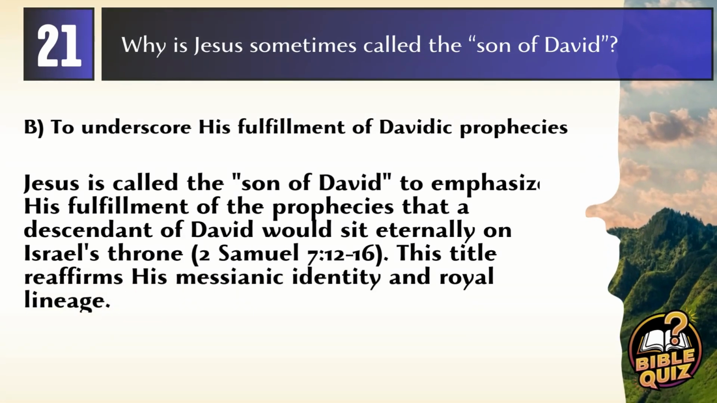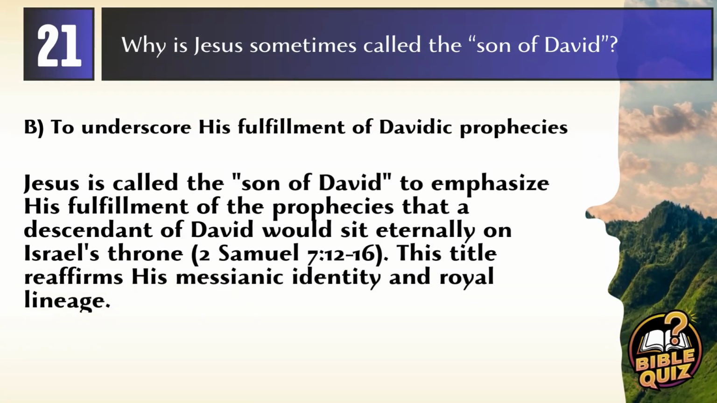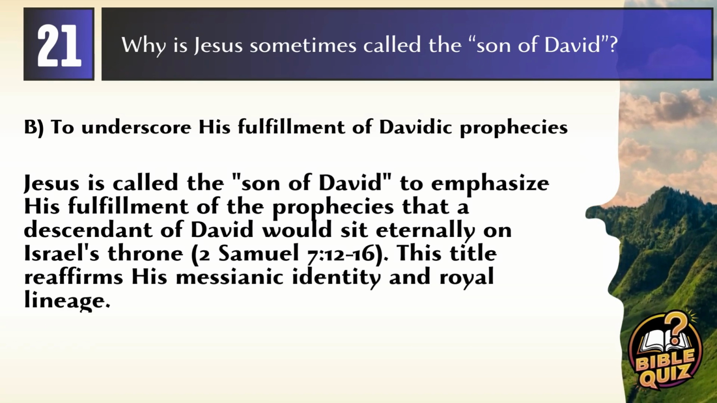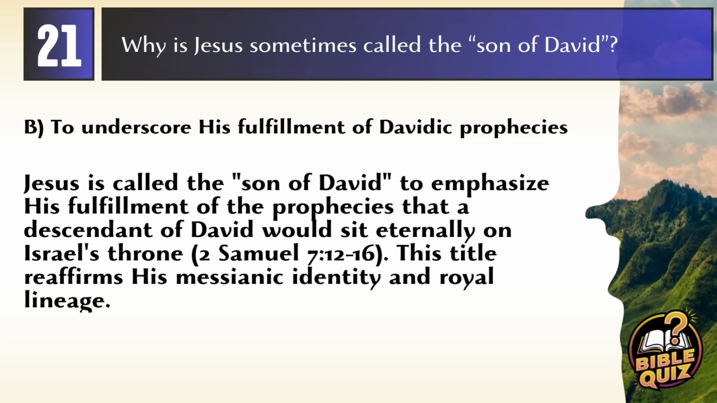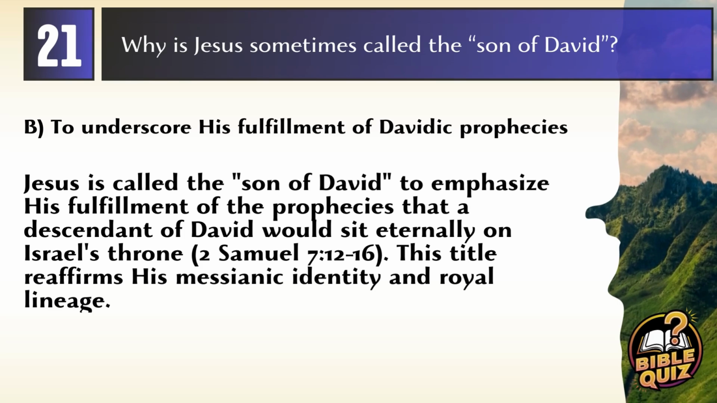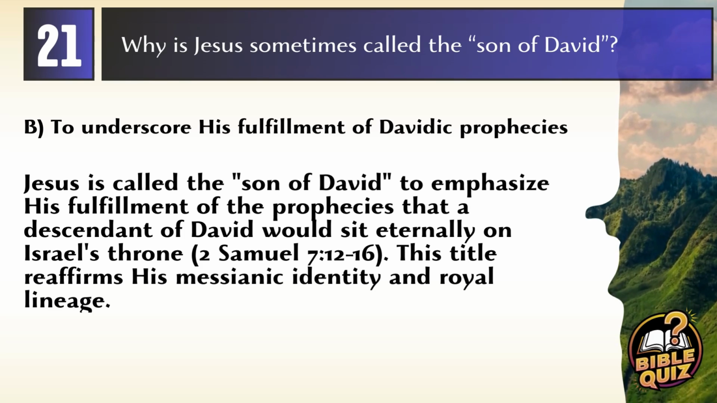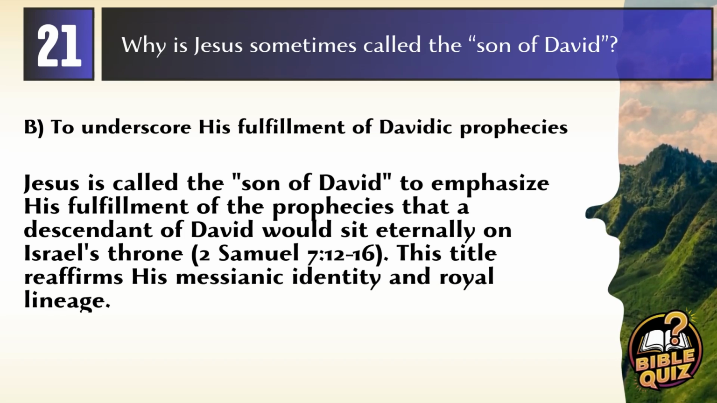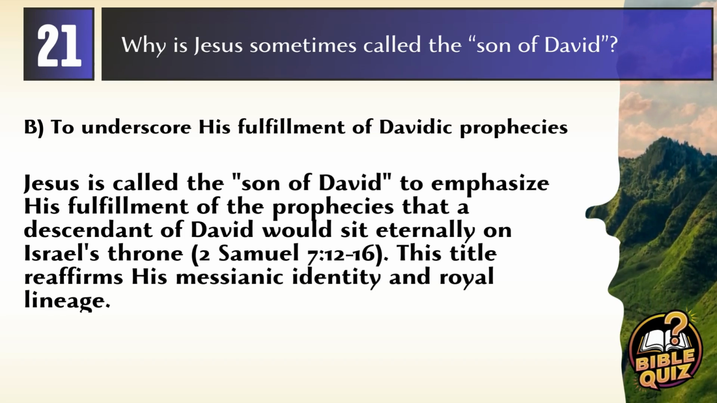Answer: B, to underscore his fulfillment of Davidic prophecies. Explanation: Jesus is called the Son of David to emphasize his fulfillment of the prophecies that a descendant of David would sit eternally on Israel's throne, 2 Samuel 7:12-16. This title reaffirms his messianic identity and royal lineage.